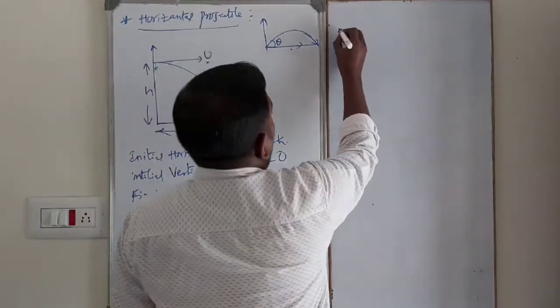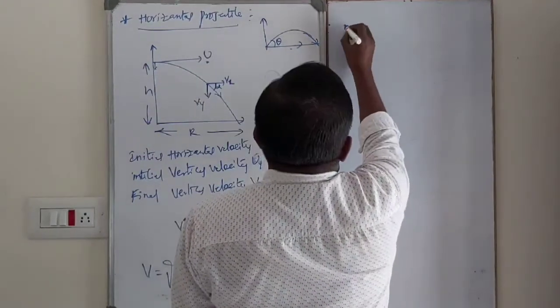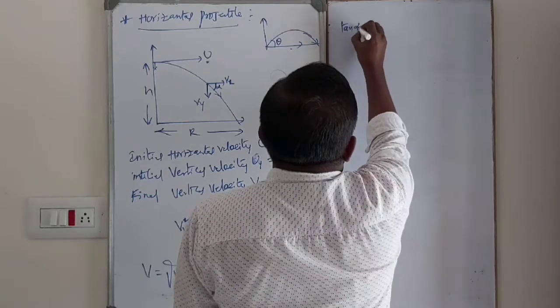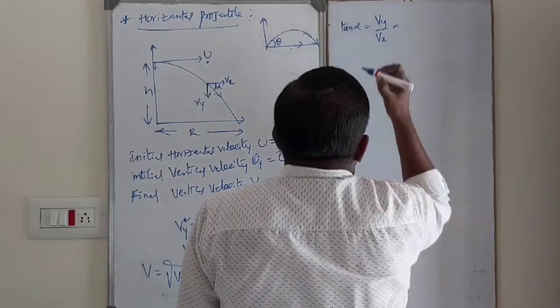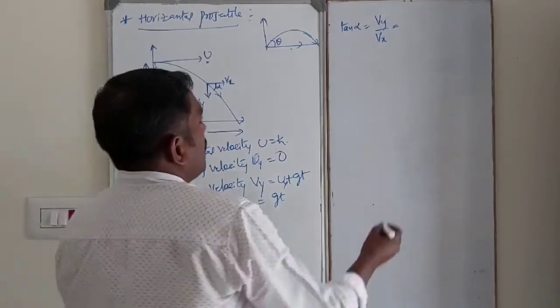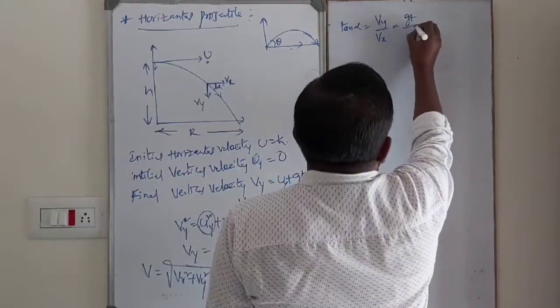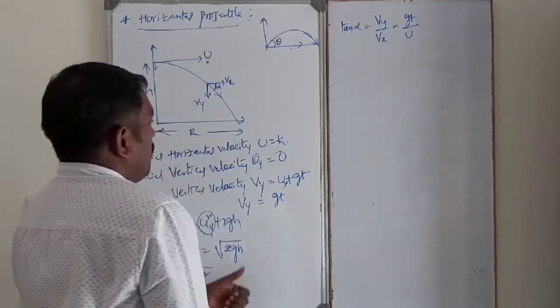Next, the angle. Tan alpha is equal to Vy by Vx. What is the value of Vy? gt by u, where u is constant.